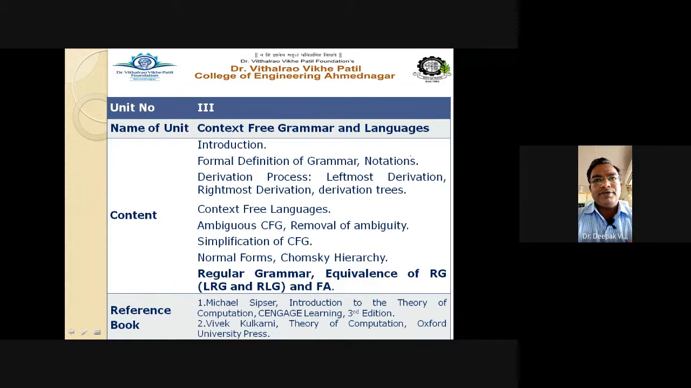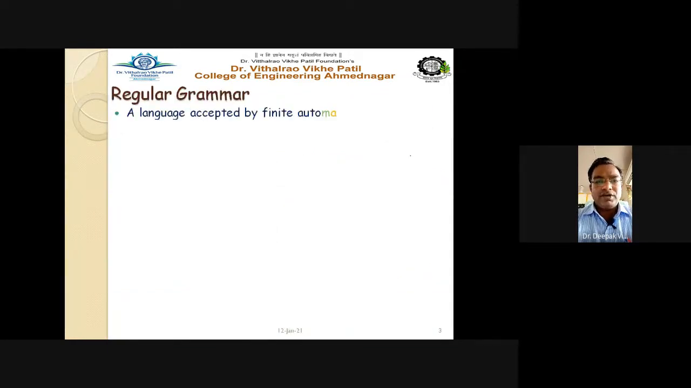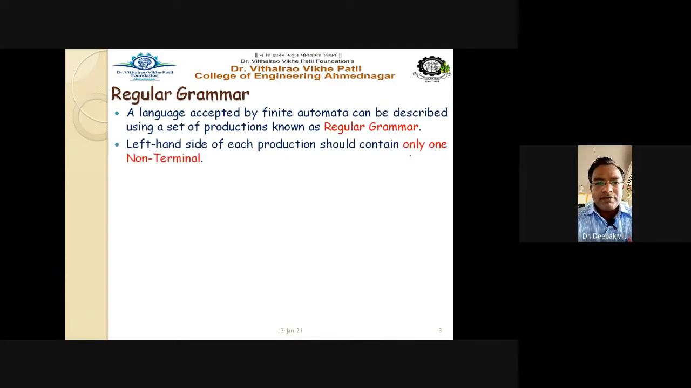The final topic from this context free grammar. So see here on the screen carefully, how regular grammar is defined. A language accepted by finite automata can be described using a set of productions. It is known as regular grammar. As already discussed, regular grammar is nothing but your type 3 grammar in the Chomsky hierarchy. It is at the topmost level of that hierarchy. So it has very strict restrictions on the production rules of the grammar.